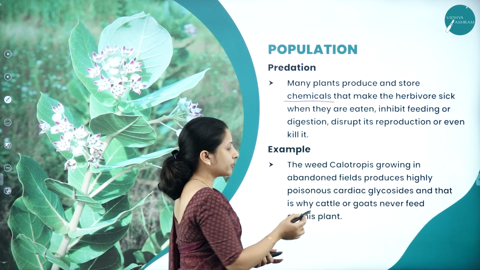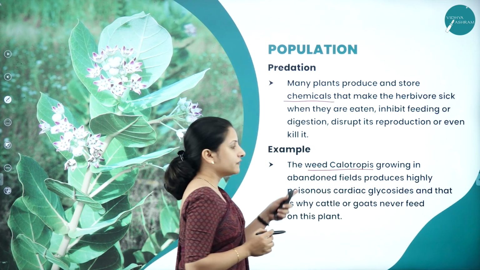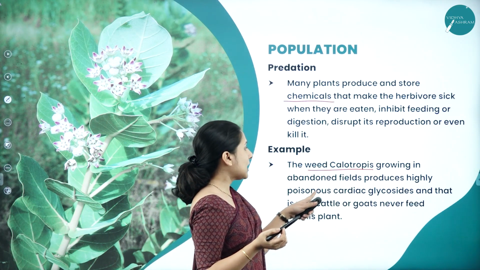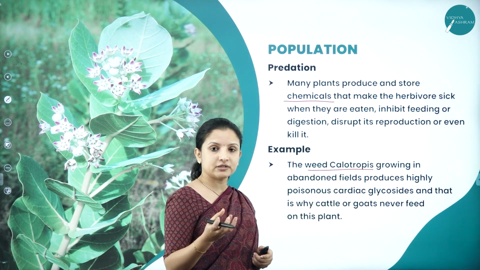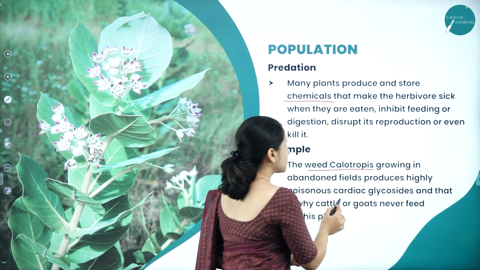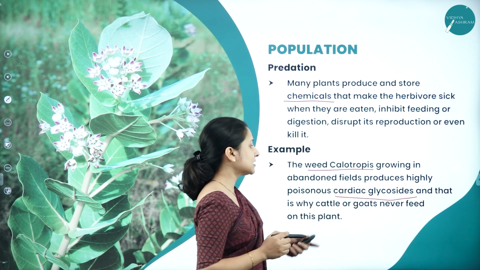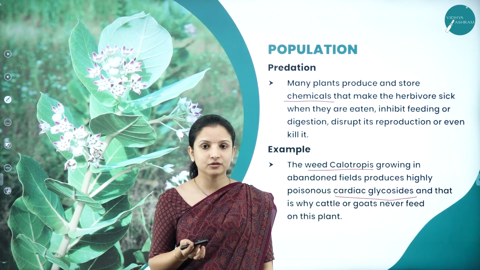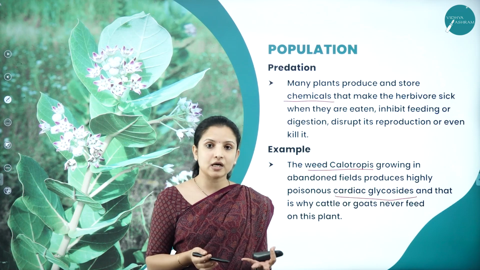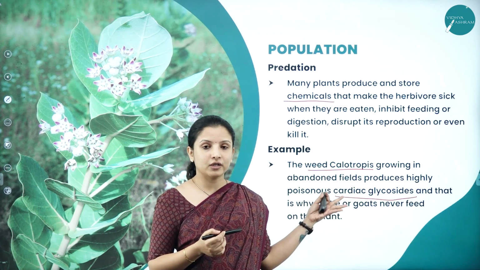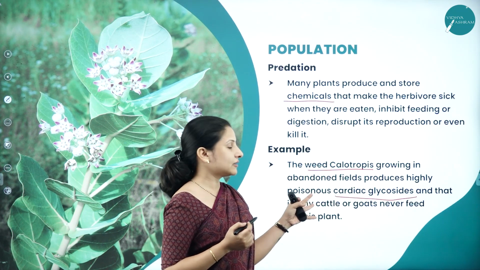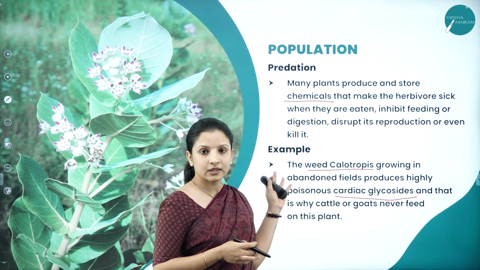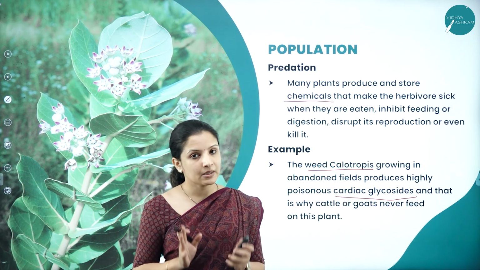The best example is the weed Calotropis, usually seen growing on roadsides and in abandoned fields. It contains a highly poisonous chemical compound called cardiac glycosides, which might affect the heart of the herbivore feeding on it. That is why goats and cattle never feed on this plant. This is one kind of defense mechanism Calotropis maintains.